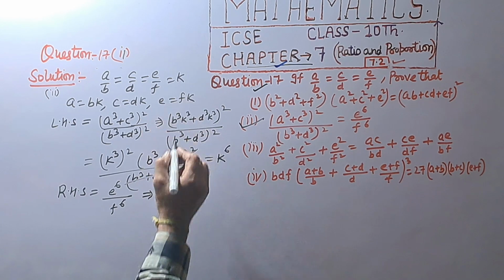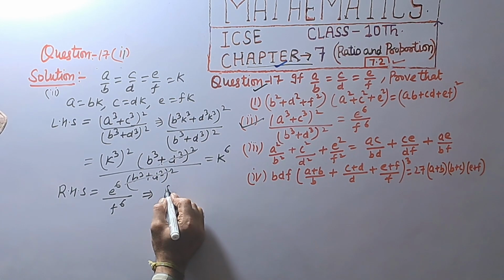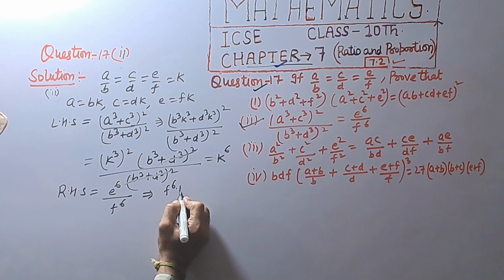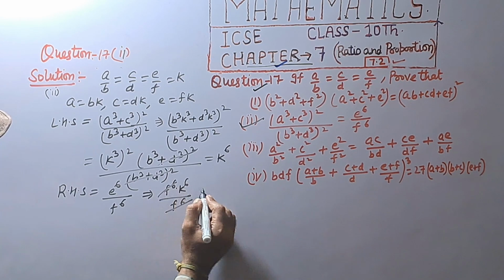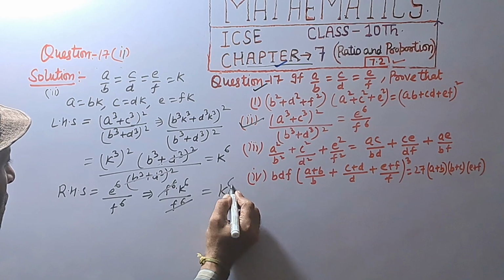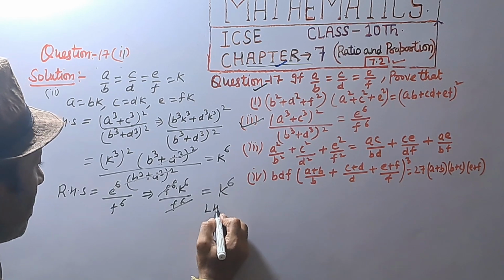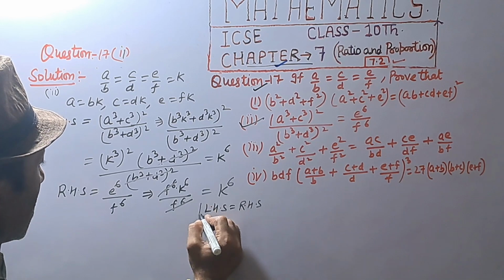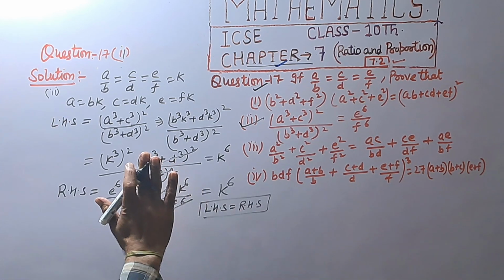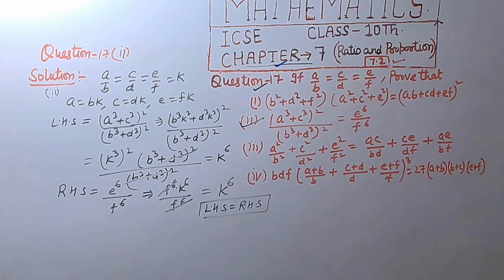Which implies e = fk, so we get f⁶k⁶ divided by f⁶. This cancels and we get k⁶. So left hand side is equal to right hand side. Hence proved.